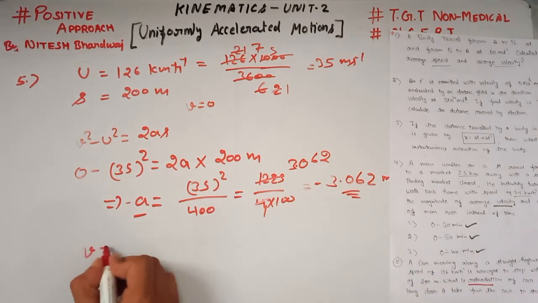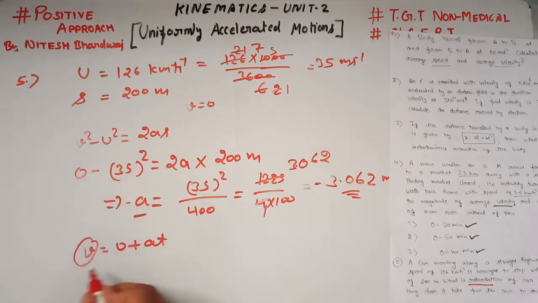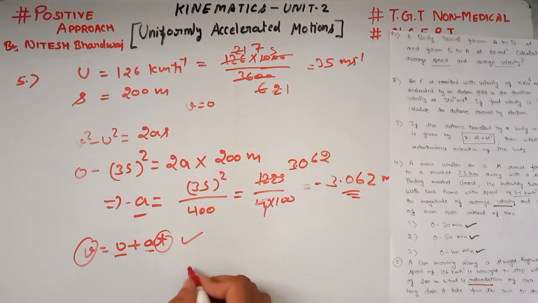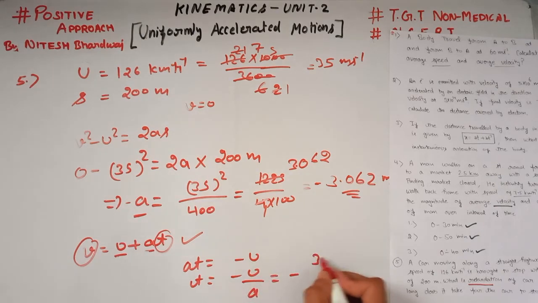We also know the formula v is equal to u plus at. Here we know the value of v, this is 0. We know the value of u, this is 35 meter per second. We know the acceleration, so we can easily calculate the time. Here at is equal to minus u, then t is equal to minus u divided by acceleration. Minus u, 35 meter per second, divided by minus 3.06, minus minus is plus, gives 3.06. This is our time. I hope these numericals are clear to you.